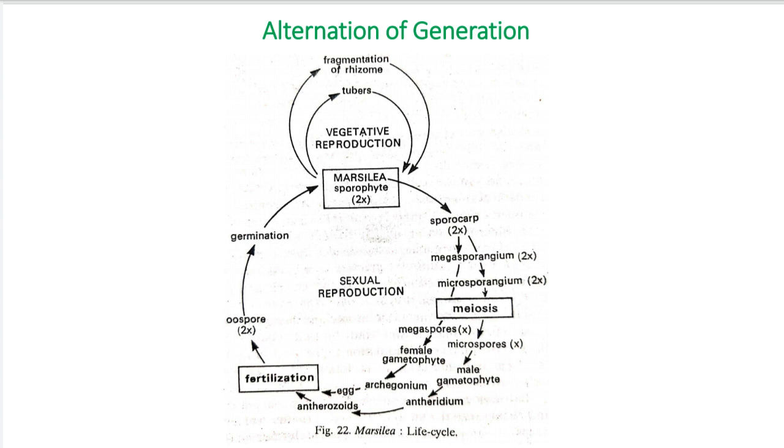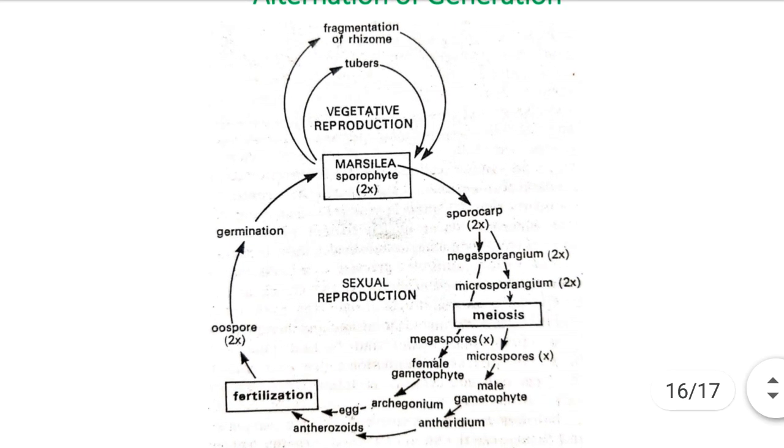Now, the alternation of generation in Marsilea. As you know, the sporophytic plant body of Marsilea at maturity first goes into vegetative reproduction. In vegetative reproduction, the mature Marsilea reproduces by fragmentation. Fragmentation takes place in the subterranean rhizome. When the rhizome accidentally breaks into small pieces, these small pieces have the ability to regenerate and produce a new individual plant body of Marsilea.